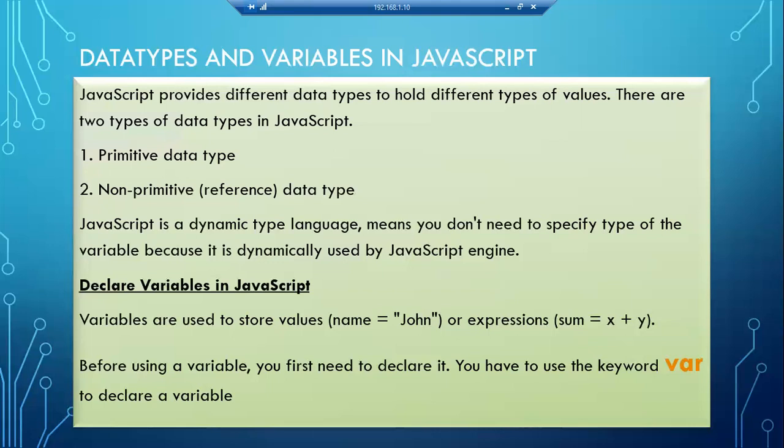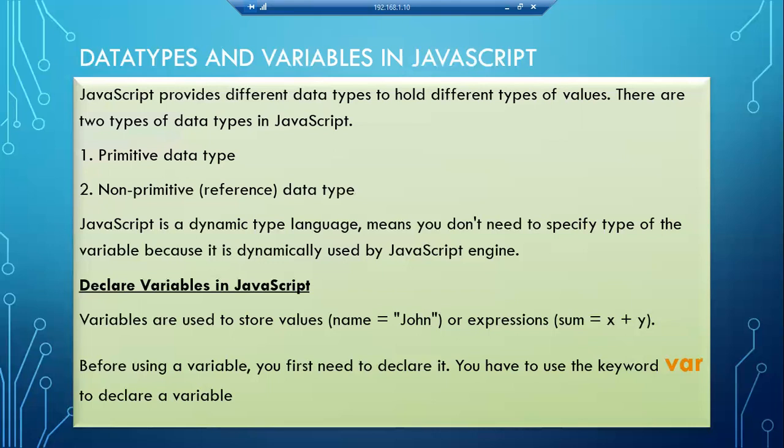Okay. So here in JavaScript, we have two types of data types. One is primitive type, another one is non-primitive, which is also called reference type. Reference types come with the object model, because I already told you at the beginning that JavaScript is an object based scripting language. What objects are and how we refer to objects all come under non-primitive data types. Normal processing, integer, decimal values, strings, all those things come under primitive data types.